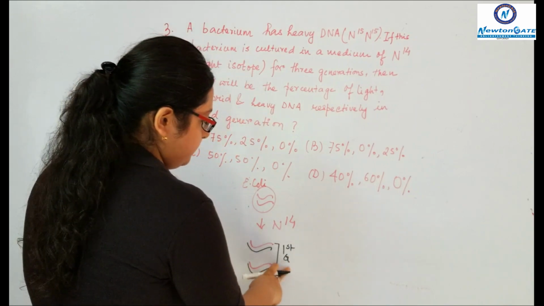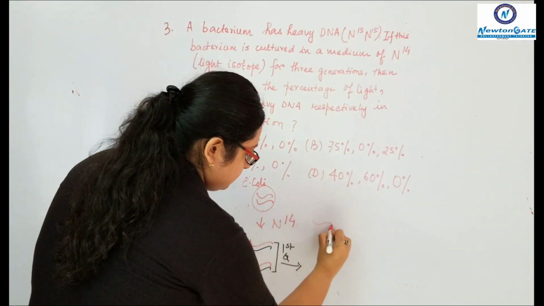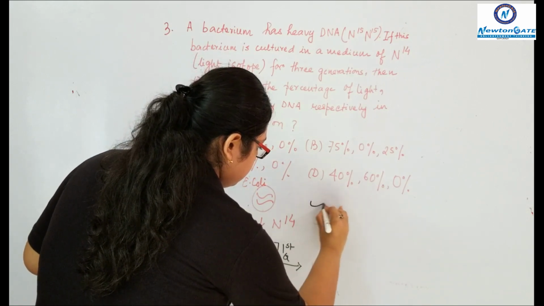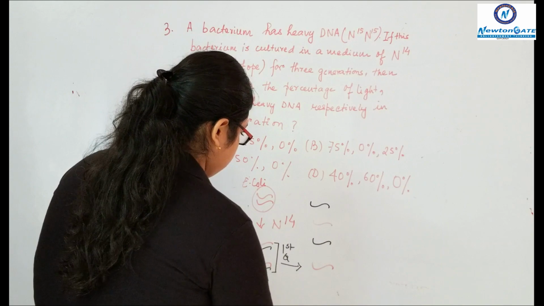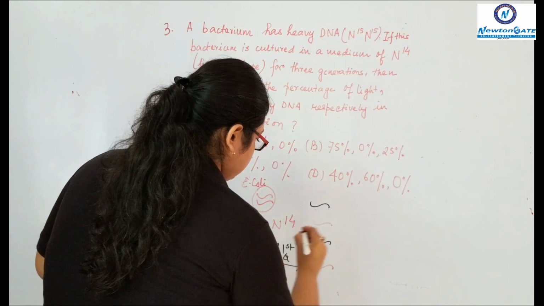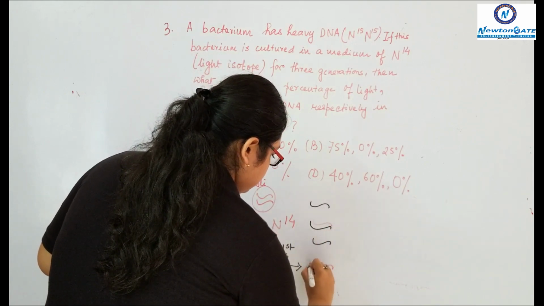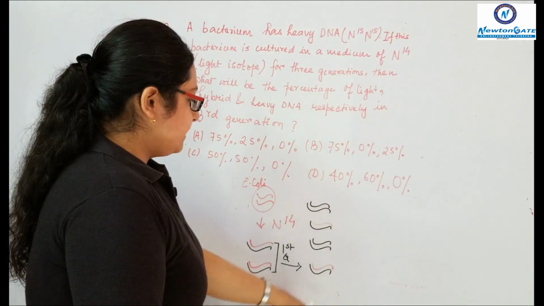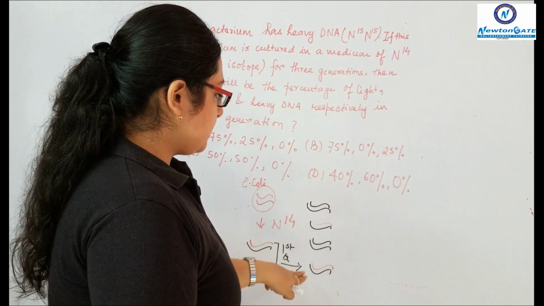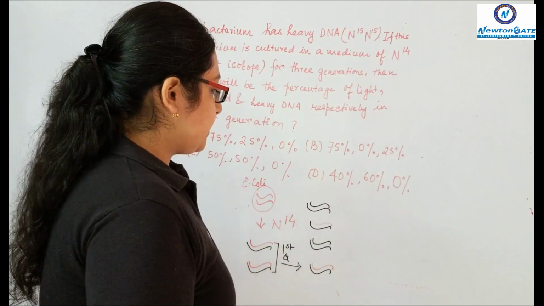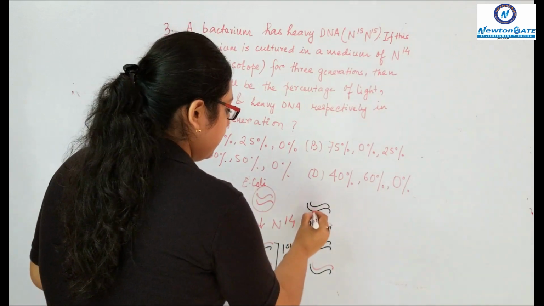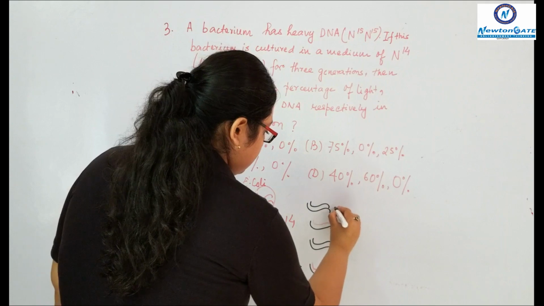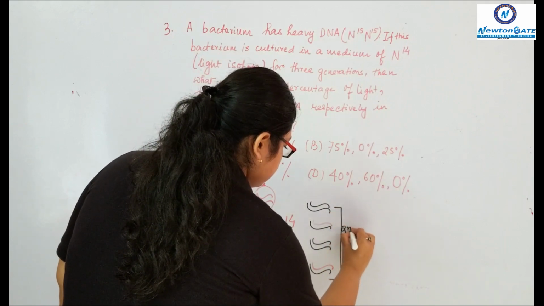This is the 1st generation. So in the 2nd generation, 2 light strands are produced and 2 hybrid strands are produced. So this is the light strand and this is the hybrid strand. And this is the 2nd generation.